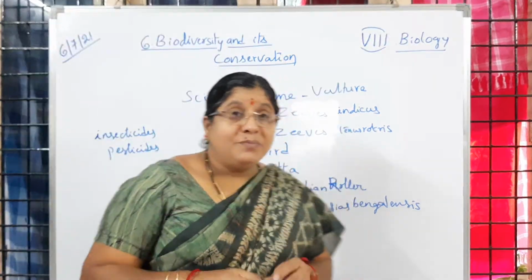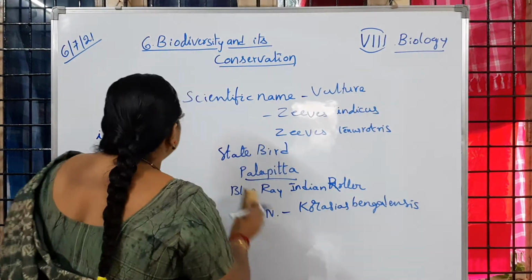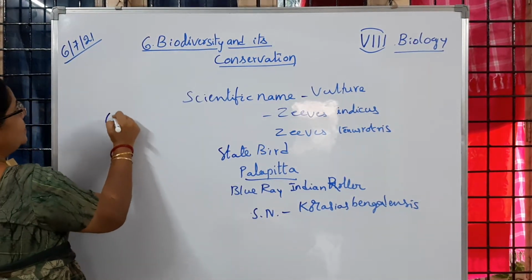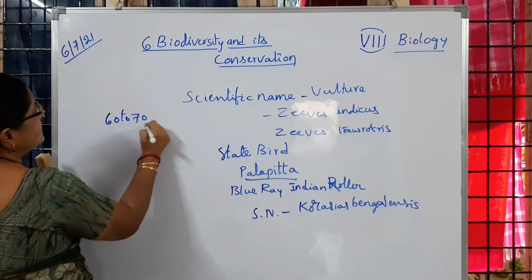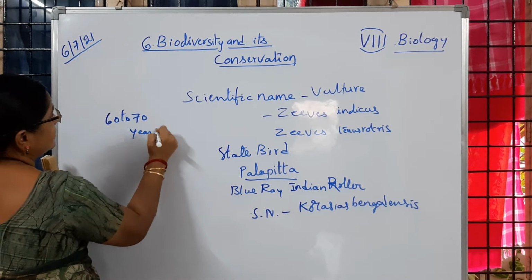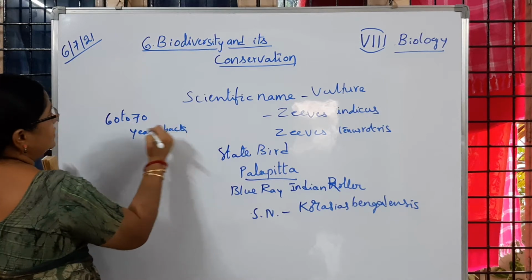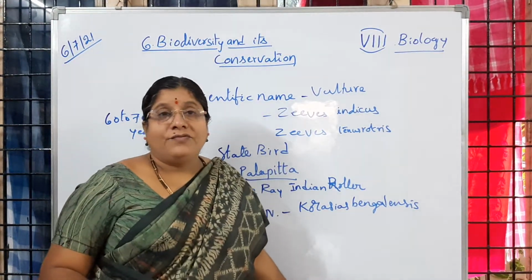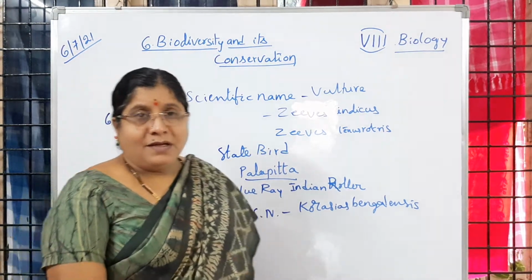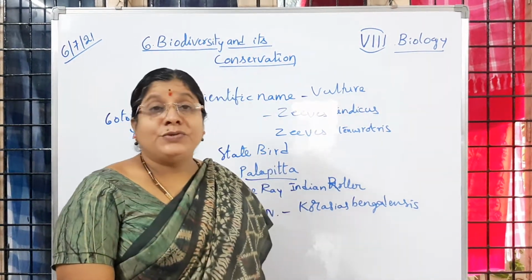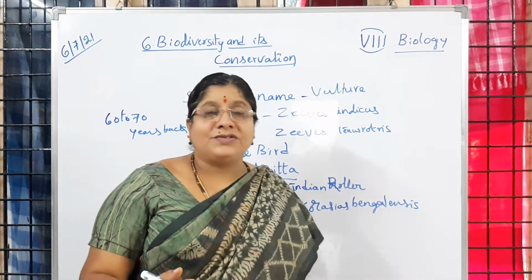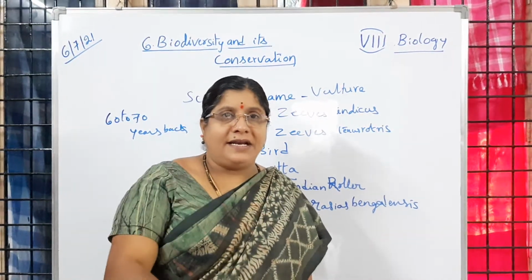When we see Ramagundam 60 to 70 years back, Ramagundam was a forest reserve. A thick forest we used to observe. That too the Nallamala forest we used to have in that particular area.